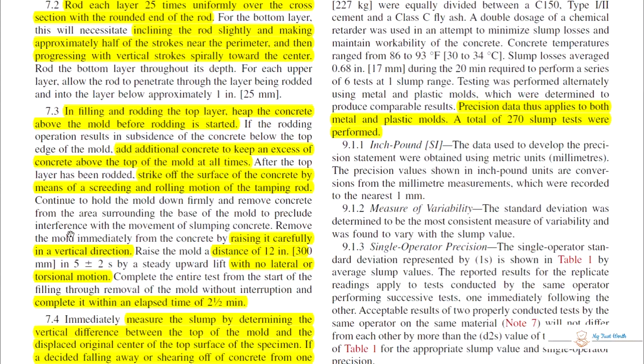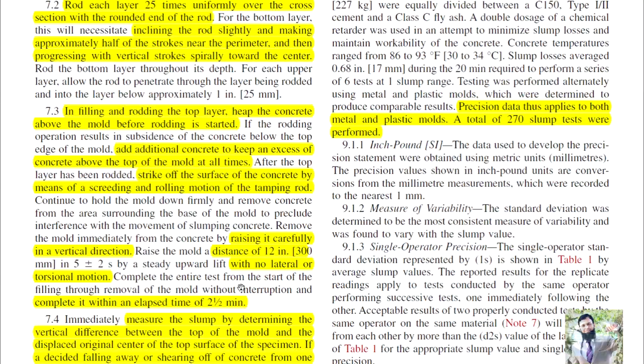mold to preclude interference with the movement of the slump concrete, and remove the mold immediately from the concrete by raising it carefully in a vertical direction. So your mold should be raised in vertical direction, not inclined. Raising the mold a distance of 12 inches by a steadily upward lift with no lateral or torsional movement. So there should not be any torsional or lateral movement. Okay, and you should lift to 12 inches height.